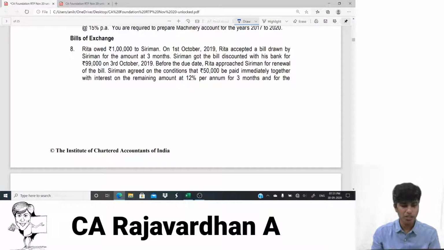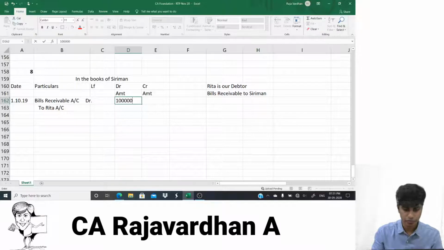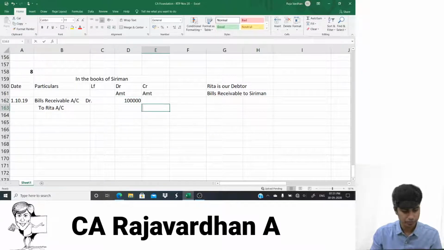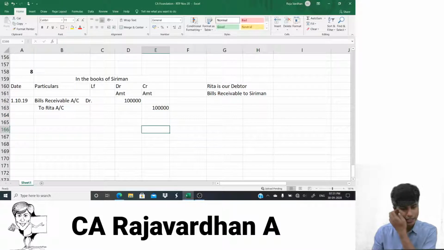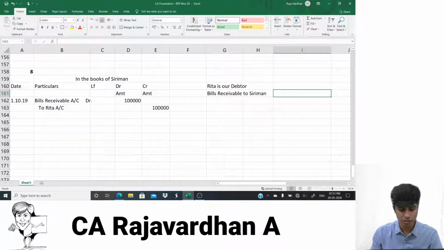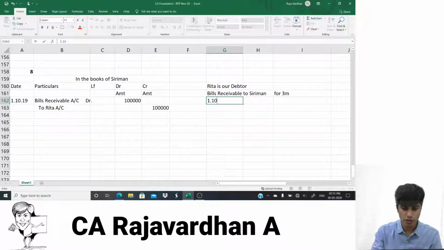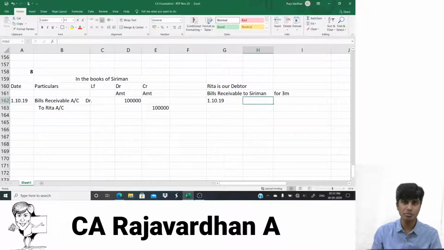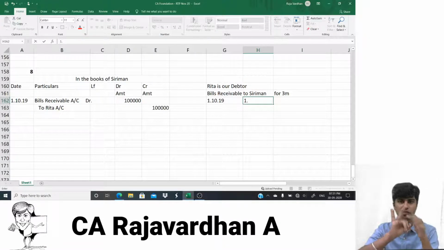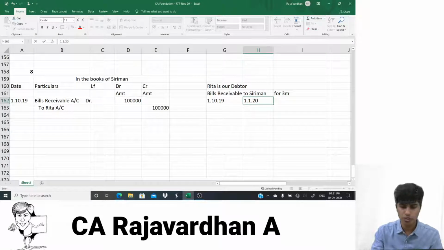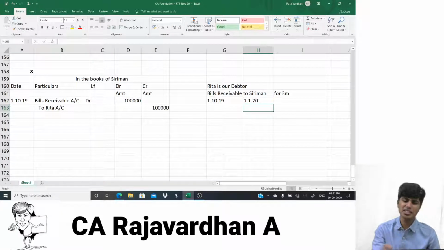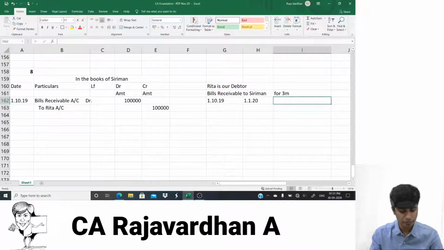What is the amount with regard to which the bill is received? For 3 months, very good. 1 lakh rupees is the amount. So, received bill from Siriman for 3 months. When is it received? 1st of October 2019. If I add 3 months to it, it will become 1st of November, 1st of December, 1st of January. 1st of January 2020. If you add 3 grace days to it, it will become 4th of January 2020. So that would be the dates.